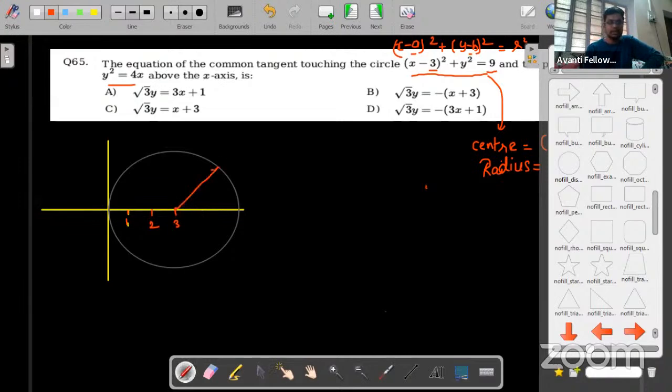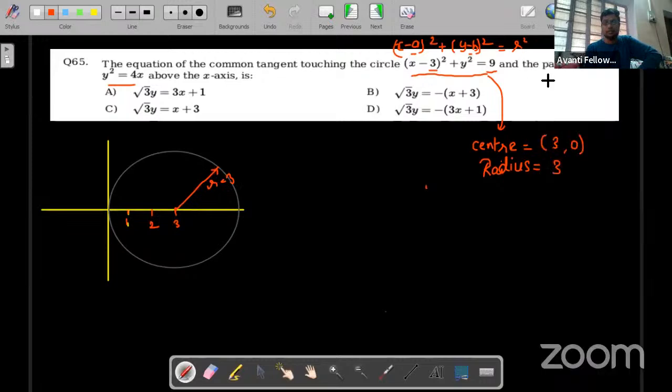This radius is 3, and there is a parabola whose equation is y square equals 4x. This is a standard form, opening rightward. It would be symmetric about the circle, clearly.